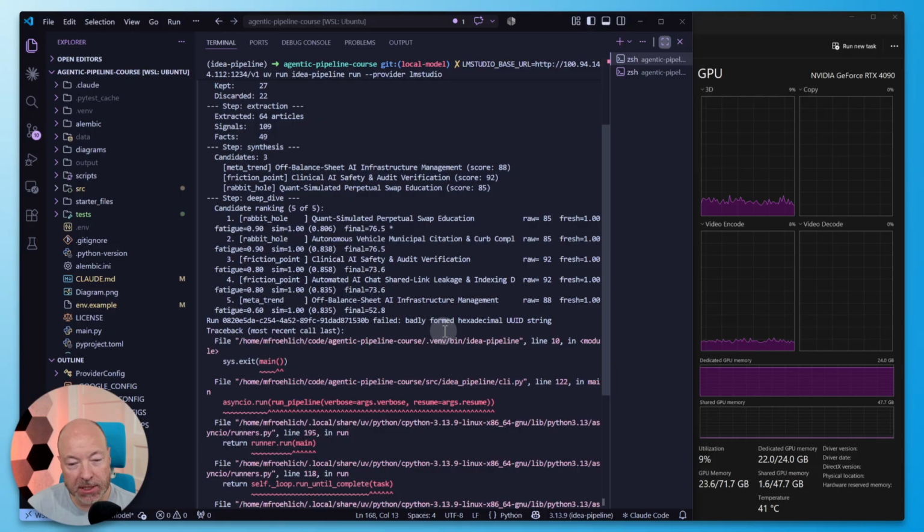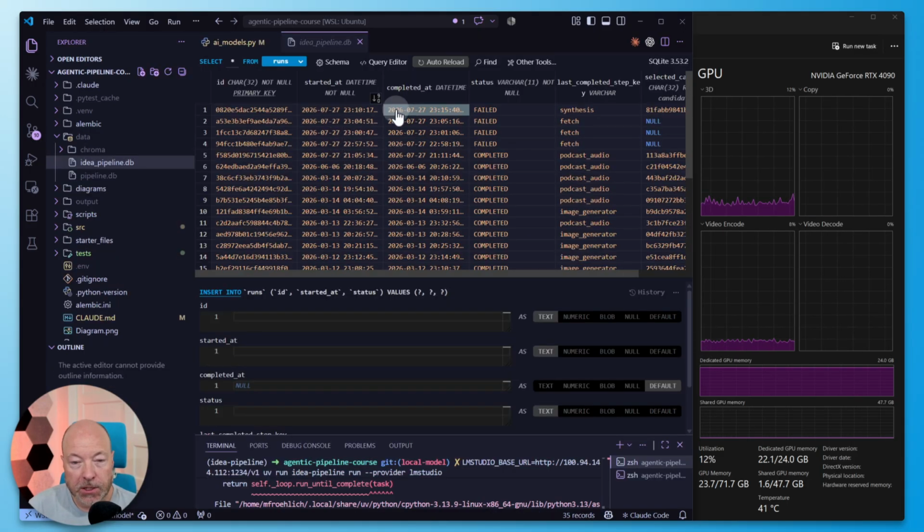Okay, I think I know what this is. So the error is badly formed hexadecimal UUID string. It's probably an issue where the model kind of got lazy. So here is our database. Oh, this is the runs table, right? So every time we kick the pipeline off, that constitutes one run. So we had 4 failed runs in a row.